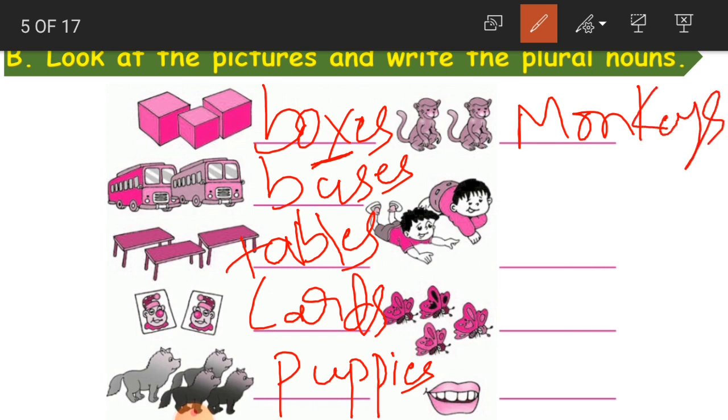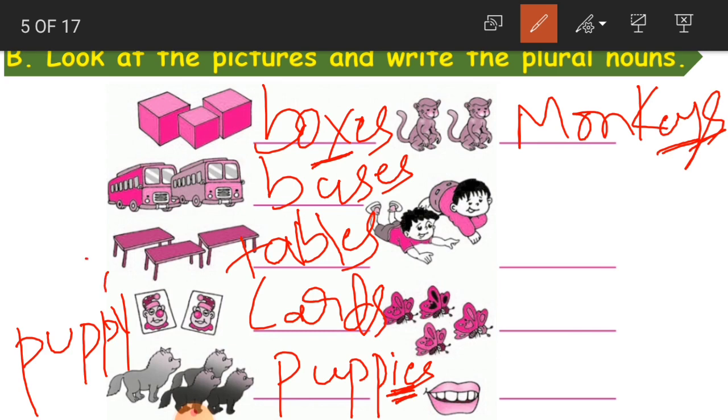Okay, then here you have to observe. For puppies I wrote IES, whereas for monkey I wrote EYS. No, I didn't write IES. Why? When you say singular puppy, we learned already, but still I am repeating it to you. Before Y here it is a consonant. P is a consonant, no? So that is why we added IES. Y becomes I here.